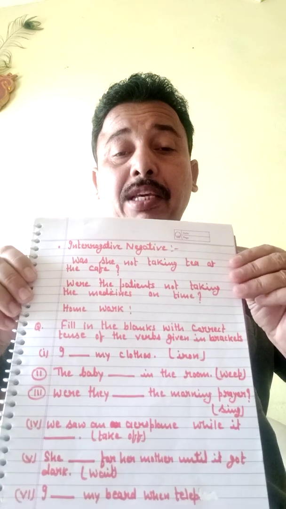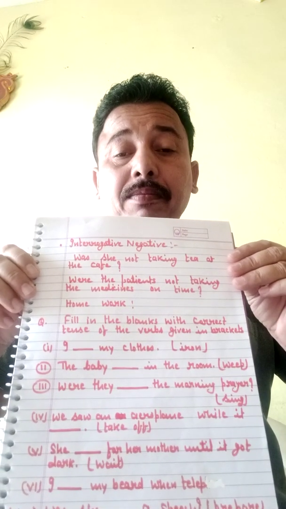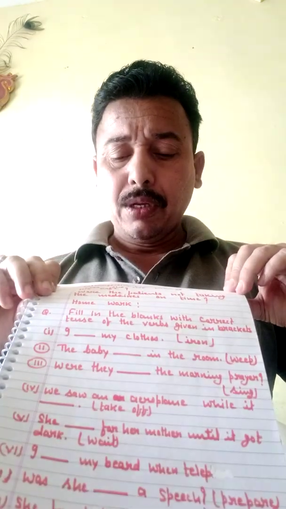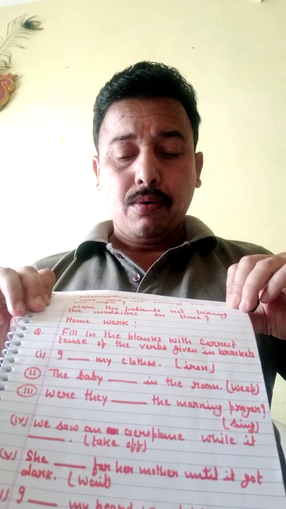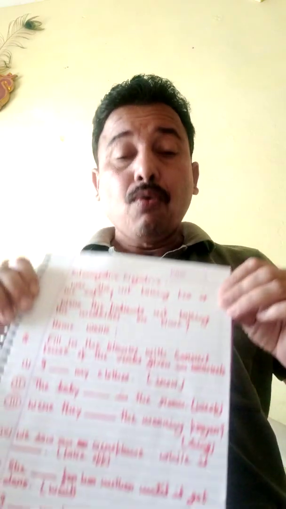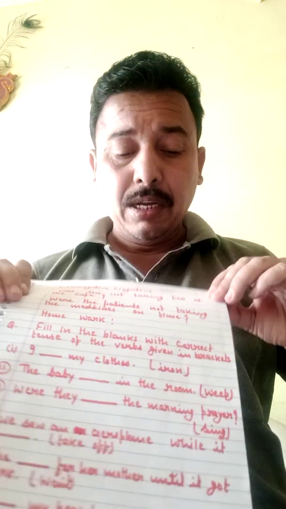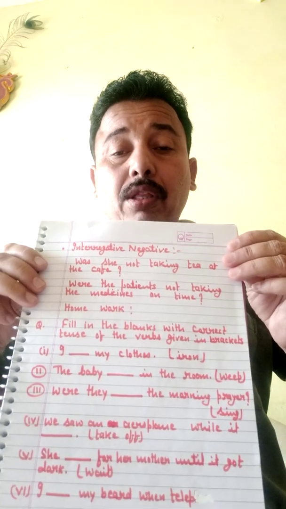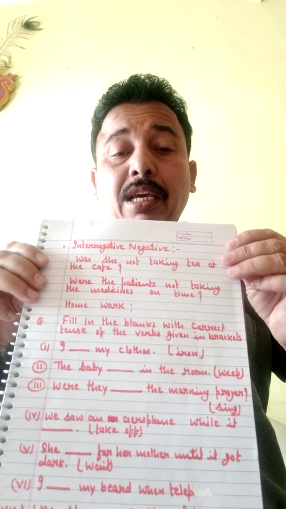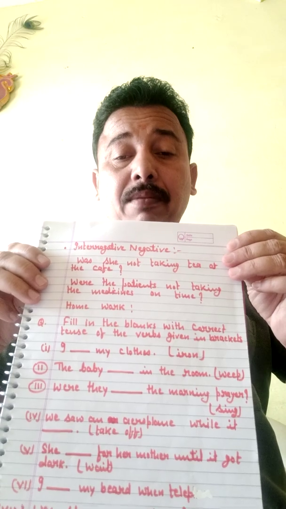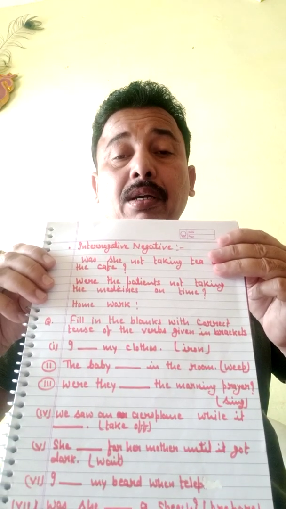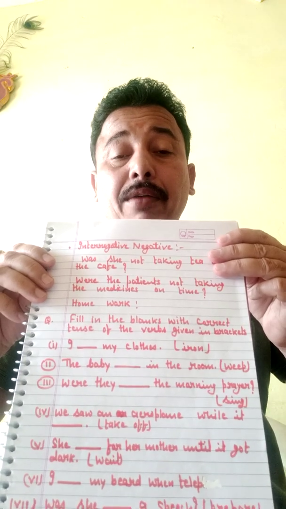Second example, were the patients not taking the medicine on time? These are the two examples of interrogative negative.